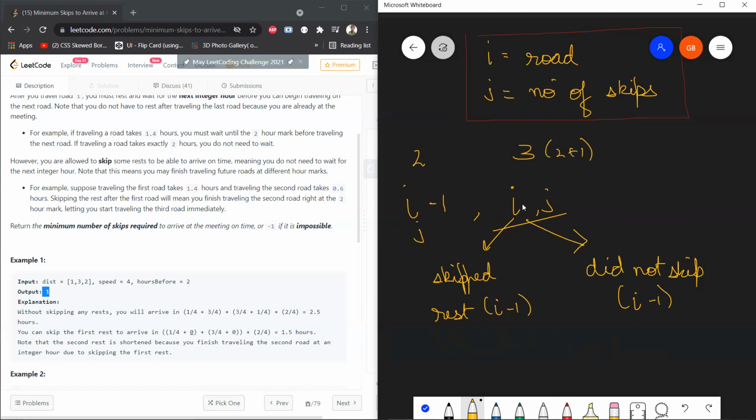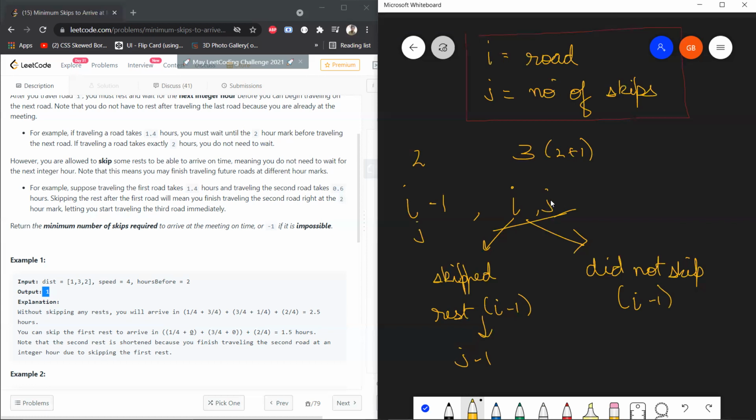So when you're calculating the I comma jth state, you are actually coming from state I minus 1, j minus 1 when you decide to skip the rest. Since j is the number of skips, if you were skipping 2 times at I minus 1 and you decided to skip again, then when you reach the current state it will be 2 plus 1.